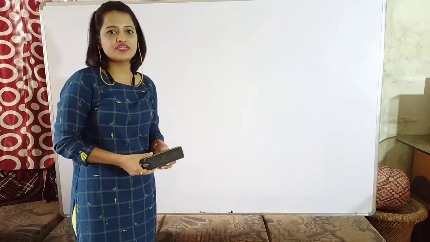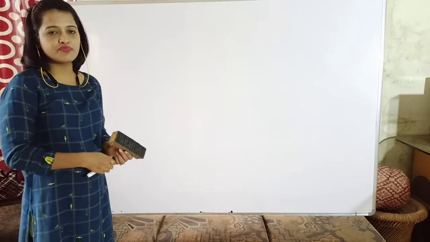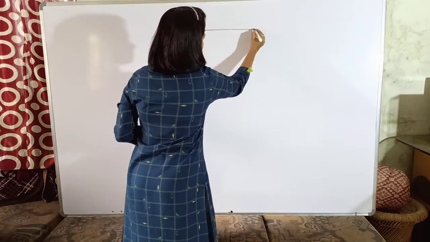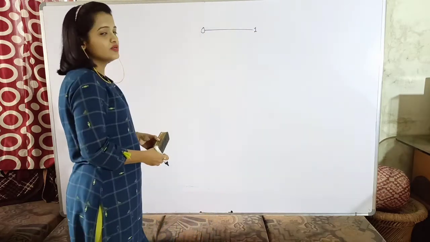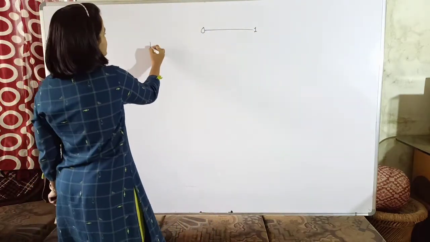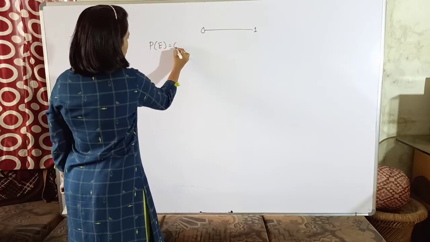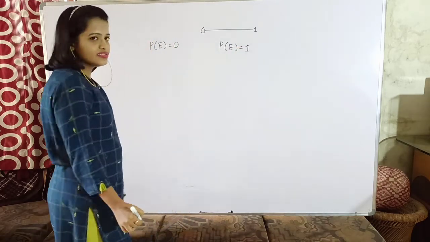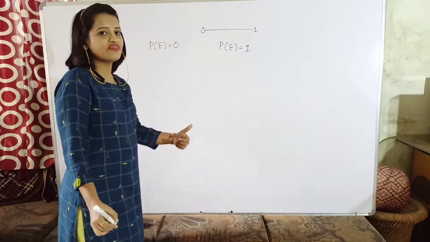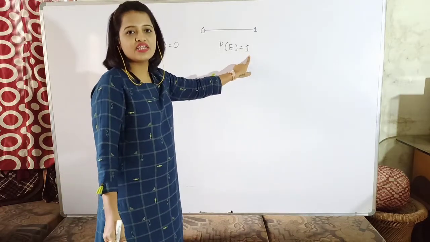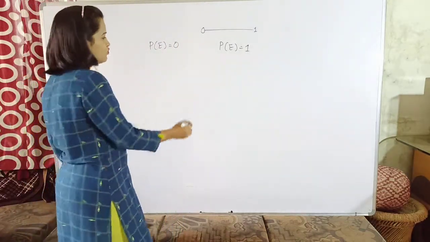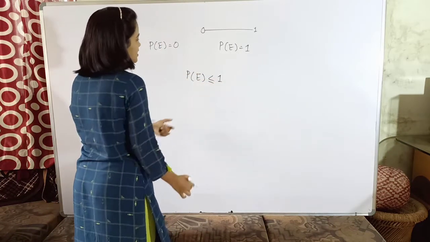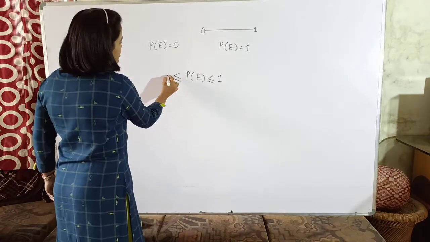In the definition, we have said that probability is the chance of occurring of a particular event on the scale of 0 to 1. So now what is meant by 0 to 1? Yes, it means that the probability of any event can be either 0 or it can be 1. It means the probability of any event will never exceed the value 1 and it will never fall below the value 0, which tells me the range in which the probability of any event falls, which is less than or equal to 1 and greater than or equal to 0.